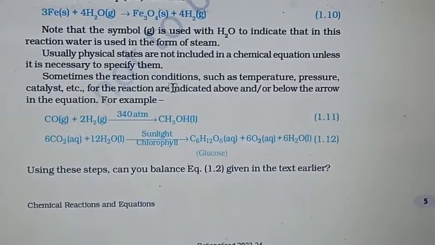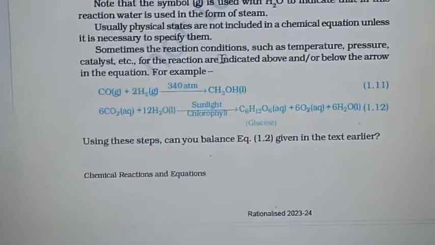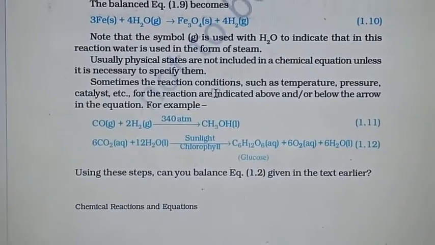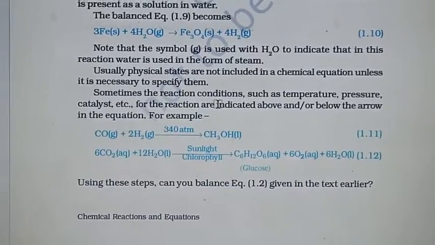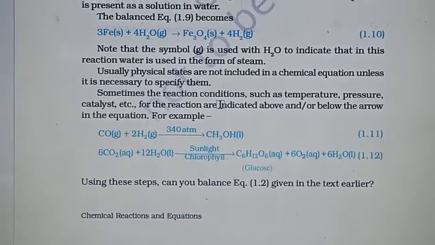This is the rule. Whenever it is necessary to give the conditions, the reaction will occur in the specific condition, either in the form of temperature, pressure, or catalyst, etc. For the reaction, they are indicated above and below the arrow in the equation.